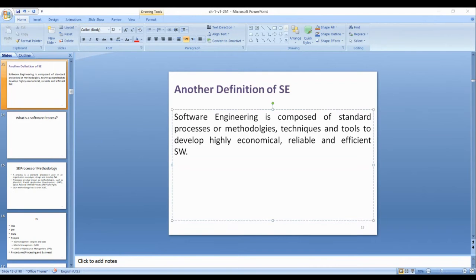A way to make a system. A way to do something.